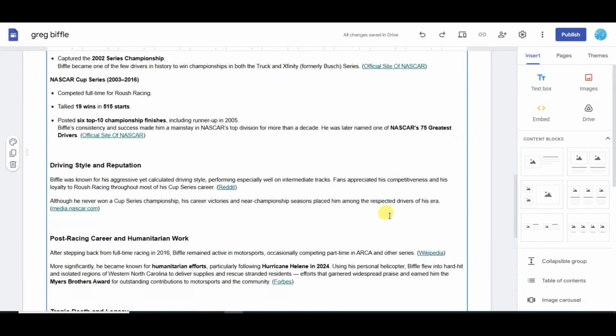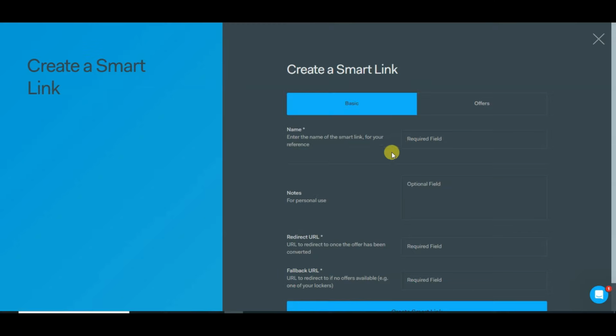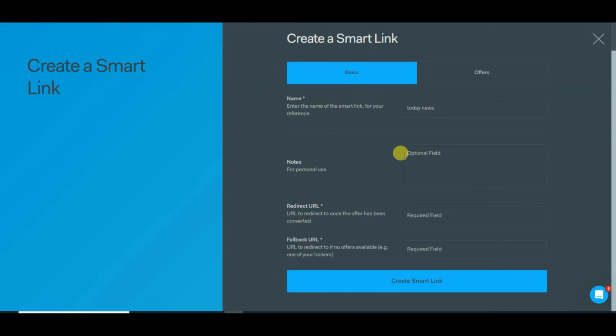Now I'm going to insert your CPA link. You can visit on OGAds platform. You can type your SmartLink name. Guys, this is optional. If you want, you can type your notes. Now you can paste your redirect URL.